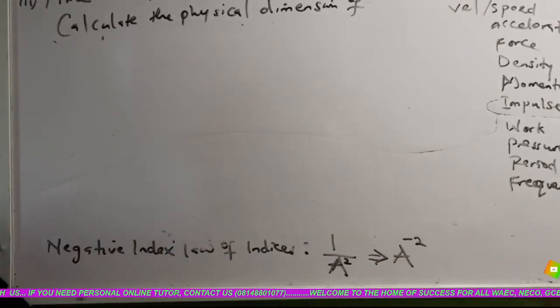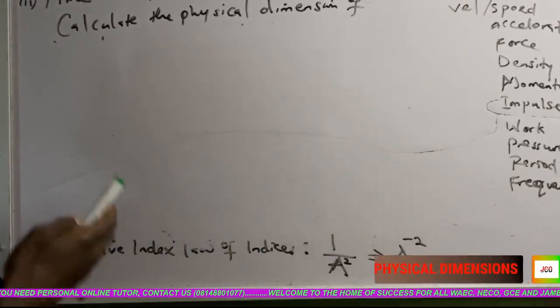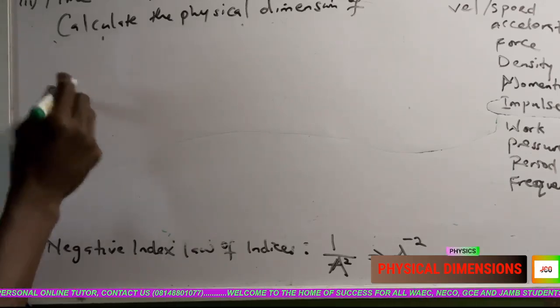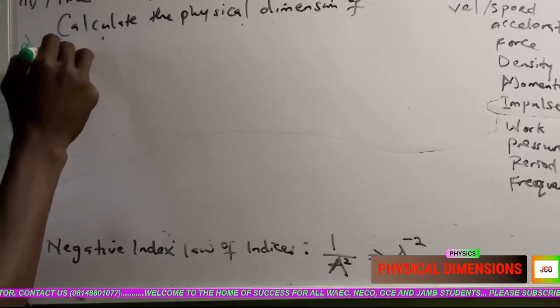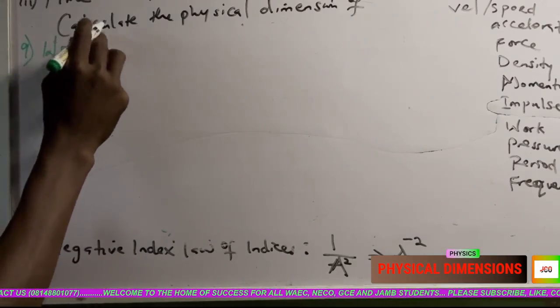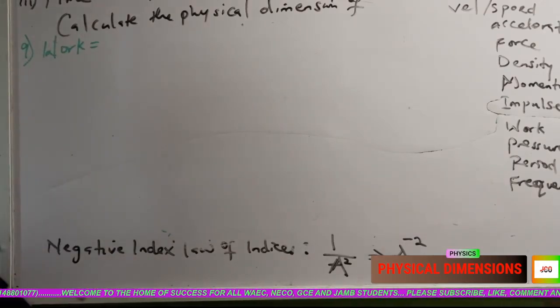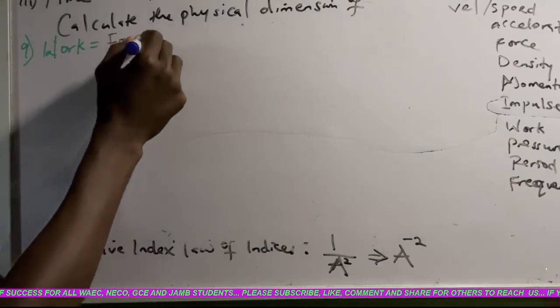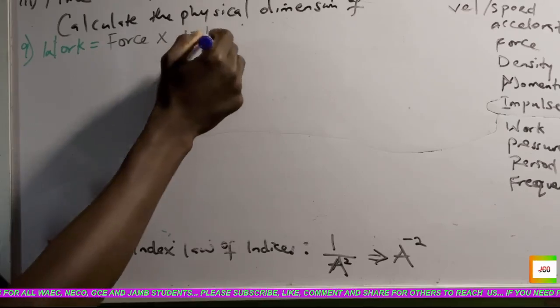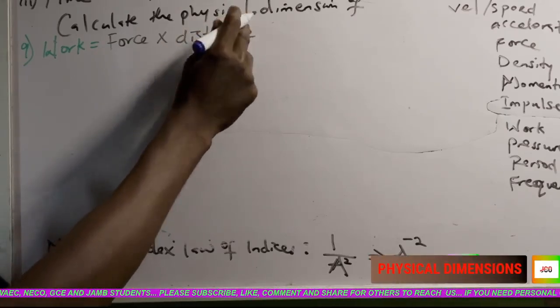Moving on further in our physical dimension, let's solve for work. That is number 9. What is the formula for work? Work is force times distance.